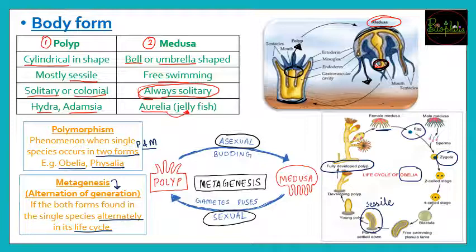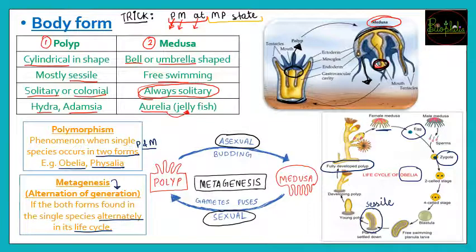The trick is over here at the top of this particular video. The trick to remember is: Prime Minister at MP state, that is, Prime Minister went to Madhya Pradesh. This is divided into two phases, phase 1 and phase 2. First, PM at: P represents polyp, M is for medusa, and A is for asexual reproduction.